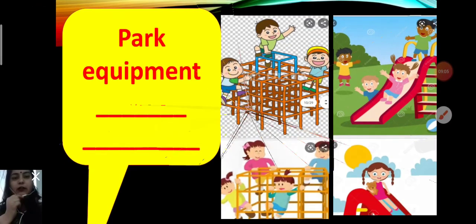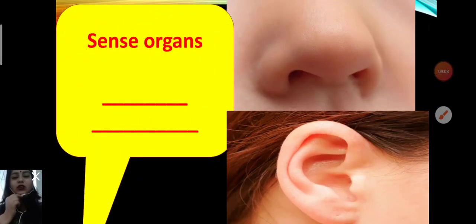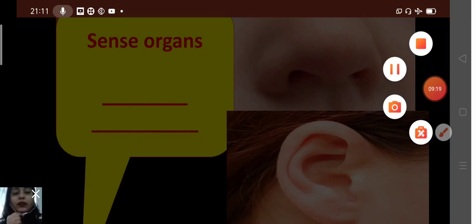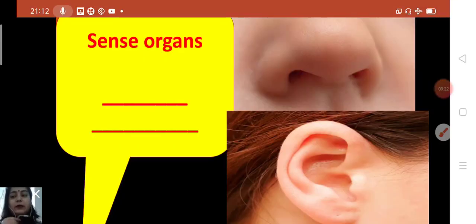Okay, my dear. Now then after, sense organs. Yes, children, sense organs help us to know our world around us. And what do you know about the sense organs, children? Yes, our 5 senses help us to understand what's happening around us. The organs for the 5 senses are eyes, ears, nose, tongue and skin. Okay, children, so there you will write only 2 sense organs. We have 5 sense organs, but there you will write only 2.